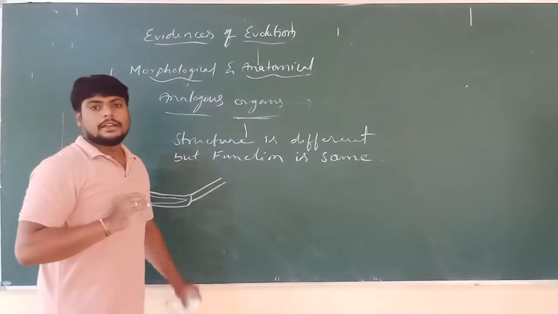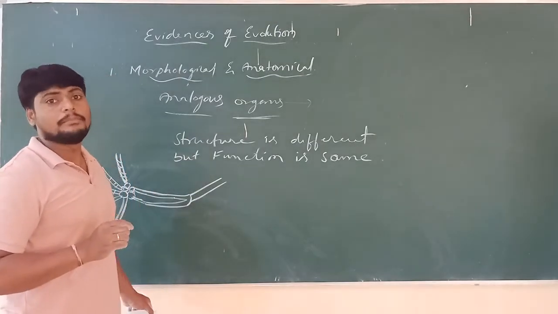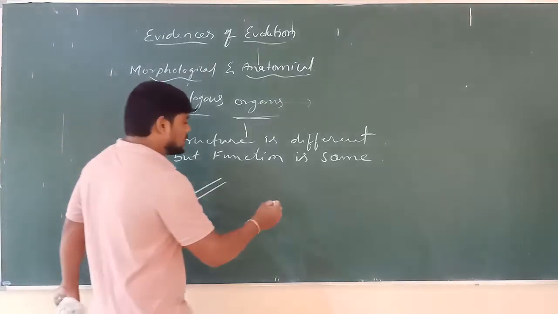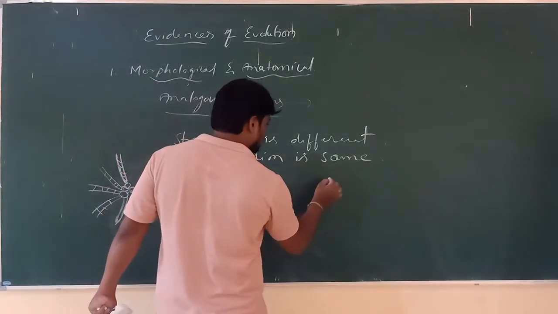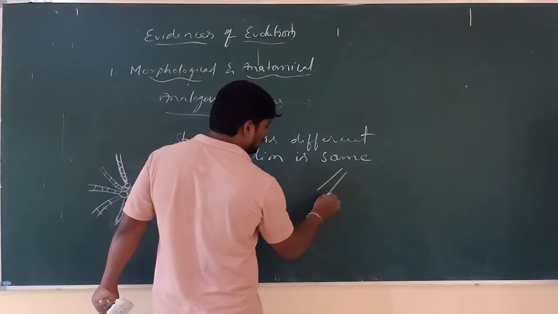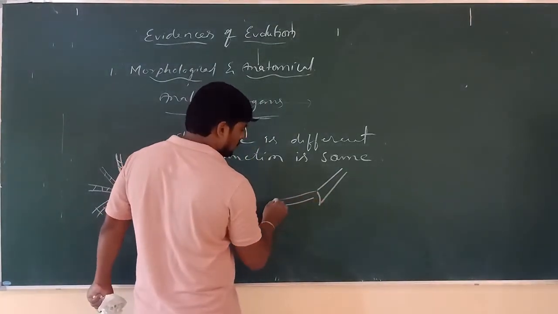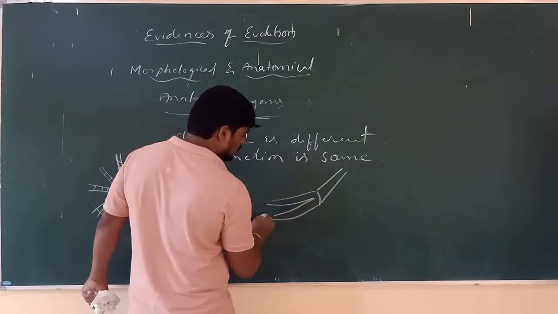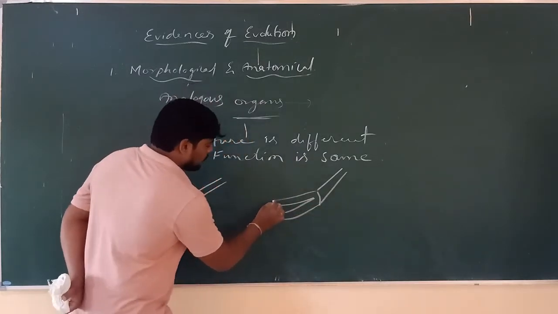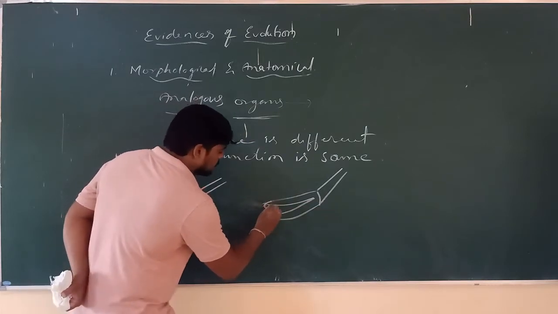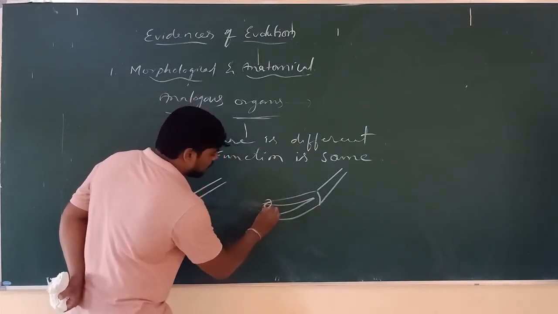If you take the wings of the bat and the wings of the bird, under this comparison we can see that their structural organization is going to be different.